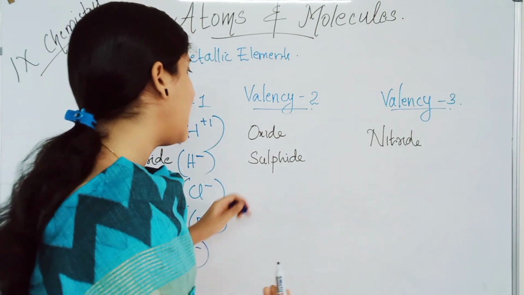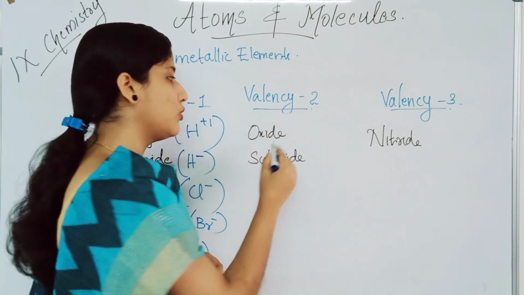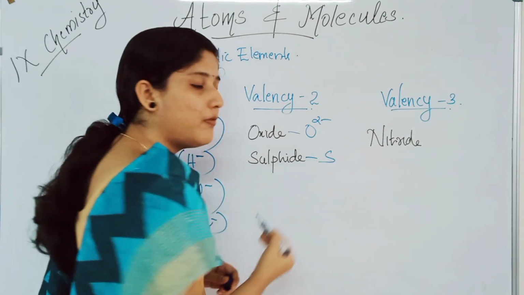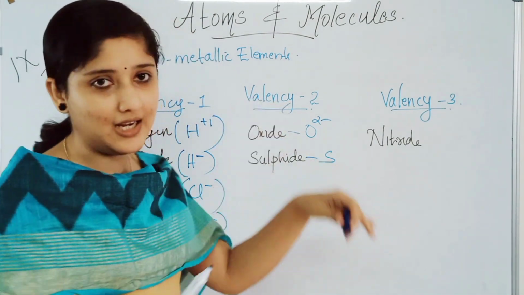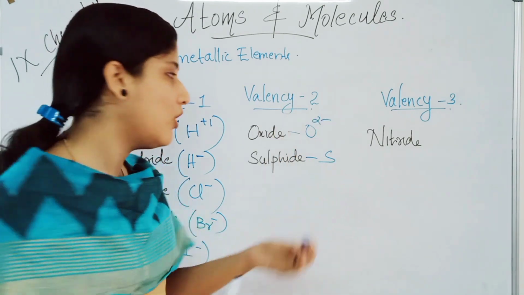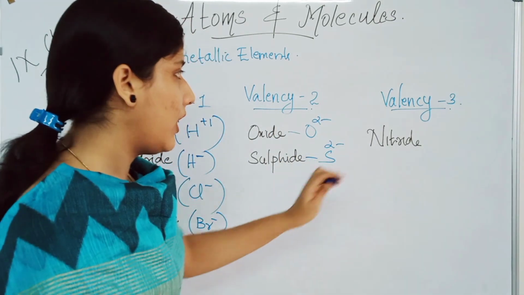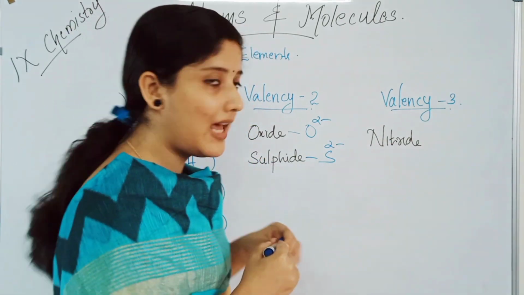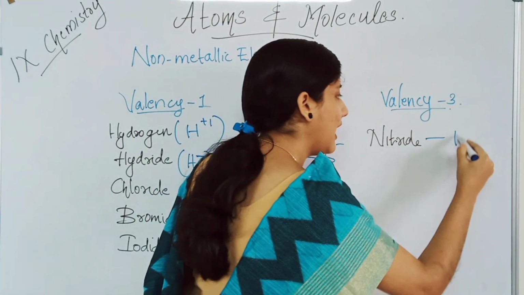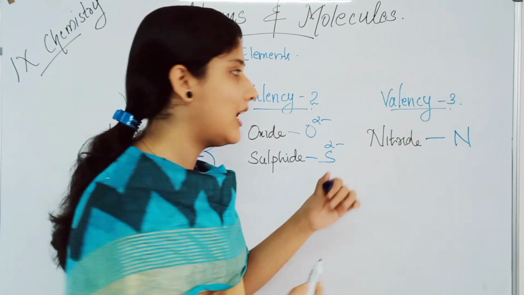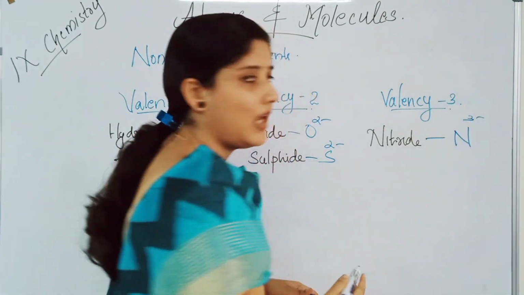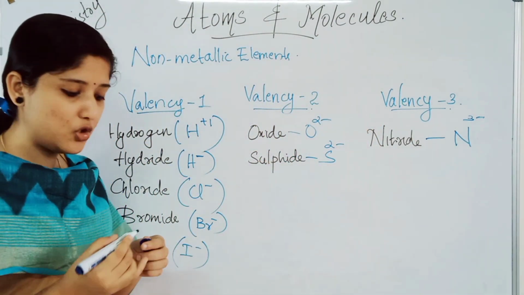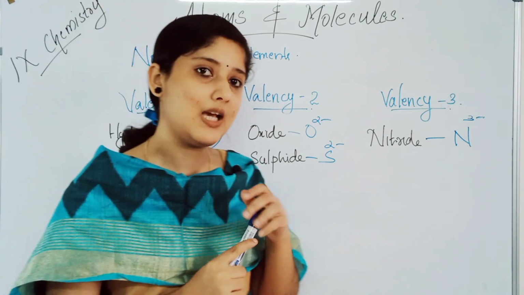Next on to elements with a valency 2. Oxide. Valency is 2, so it is O2 minus. And sulfide, sulfur symbol is S. Sulfide is an anion, so S2 minus. Only one example we need to study with the non-metallic elements with valency 3. Nitride: nitrogen is N, nitride is N3 minus. Be careful with the charge. Nitride is N3 minus. These are the examples of non-metallic elements showing valency 1, 2 and 3.